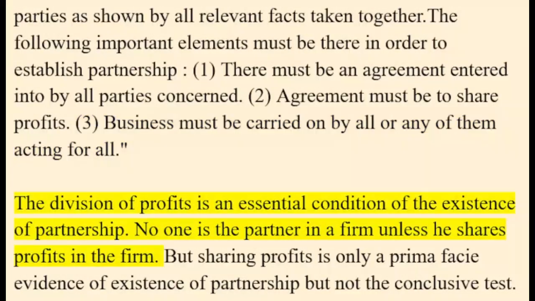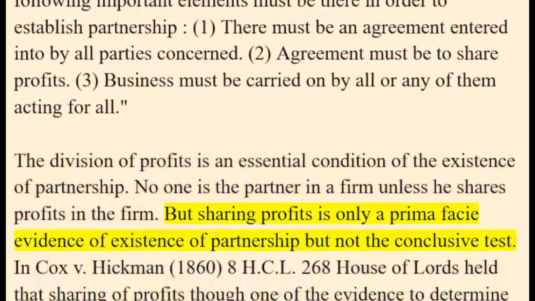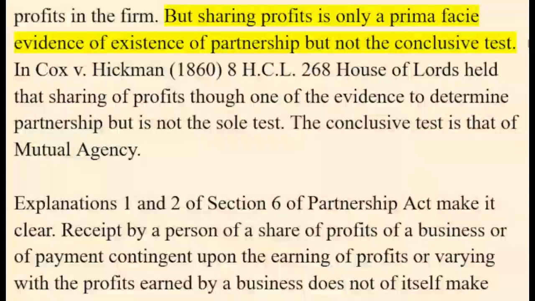The division of profits is an essential condition of the existence of partnership. No one is a partner in a firm unless he shares profits in the firm. But sharing profits is only prima facie evidence of the existence of partnership, not the conclusive test.